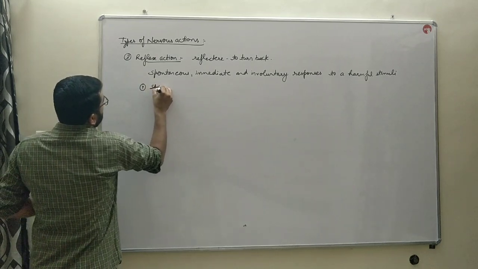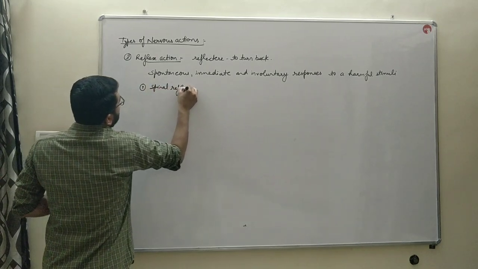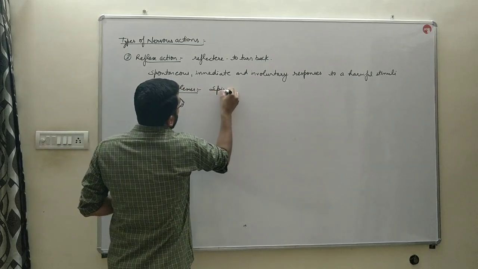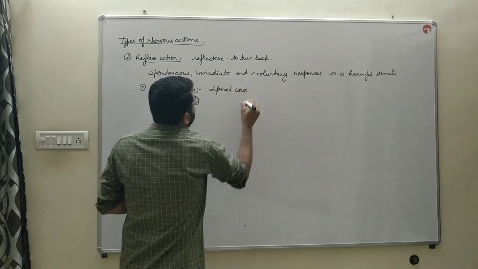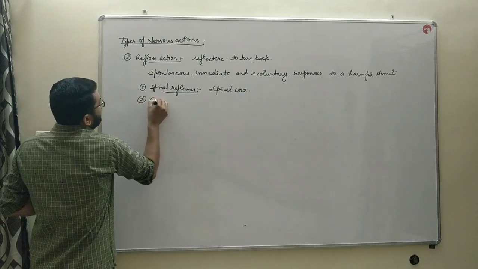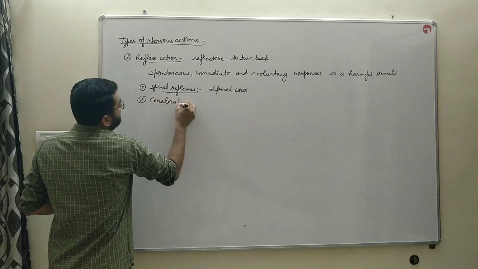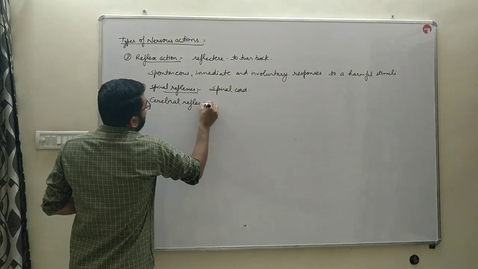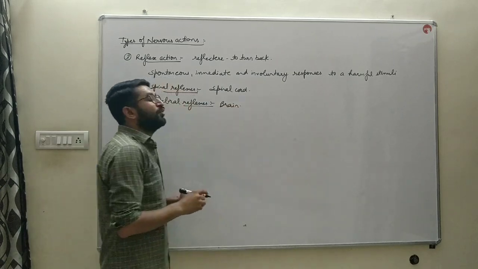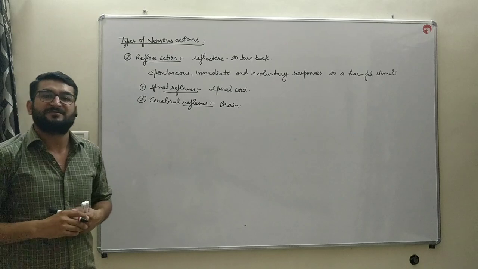One, spinal reflexes, the reflex actions in which the spinal cord plays the part of central nervous system majorly, and the other ones are cerebral reflexes, the reflexes in which the brain majorly plays the role of central nervous system.